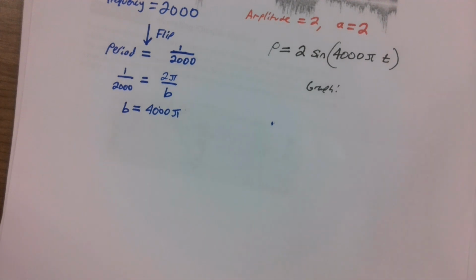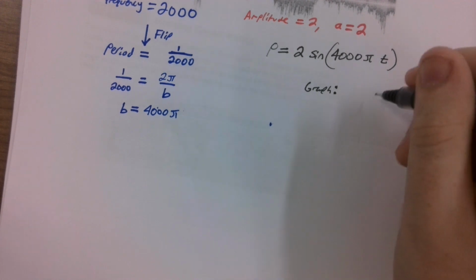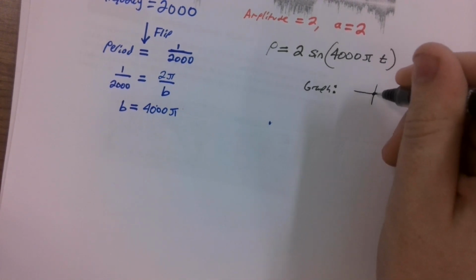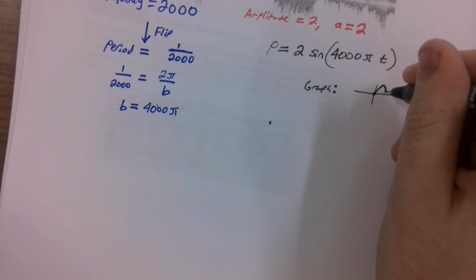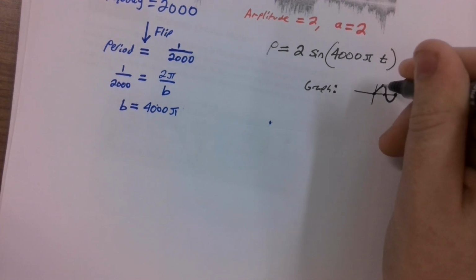So first off, did we shift up or down? No, we didn't have an H or a K, so we're fine. Let's start by remembering the key points of a sine function. Here's a little sketch of it: start at 0, go up to a maximum, go back down to 0, go to a minimum, and then go back to 0. This is our normal sine.